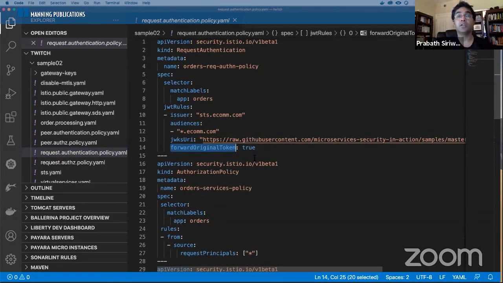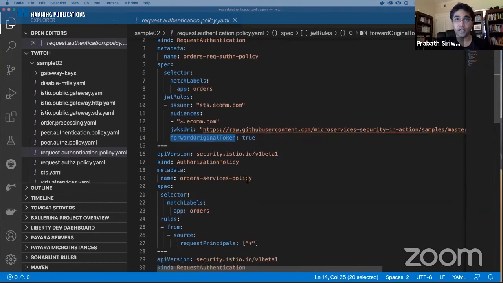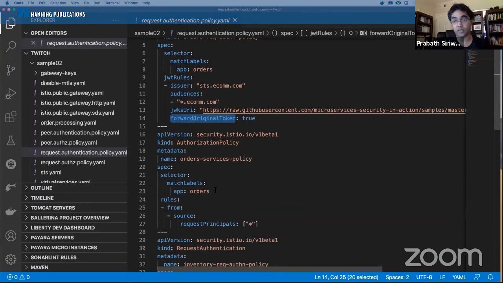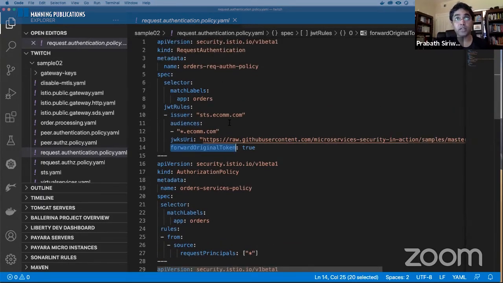Now one thing in Istio is, even if you enforce a request authentication, if there's a JWT in the request and it is not valid, Istio will block the flow. But if there's no JWT in the flow, it will let the request hit the service. To prevent that, along with the request authentication, you also need to define an authorization policy. Request authentication will validate what's in the JWT.